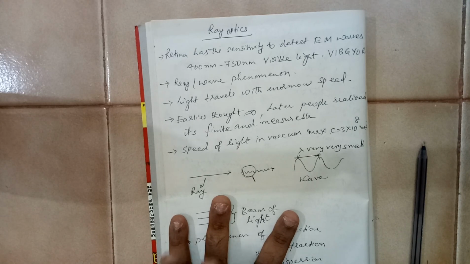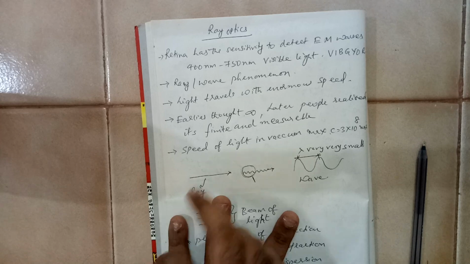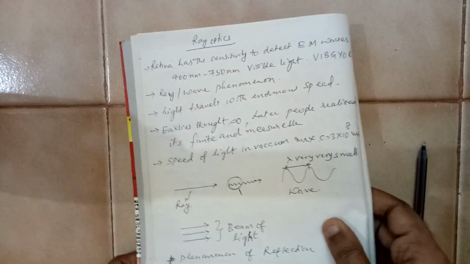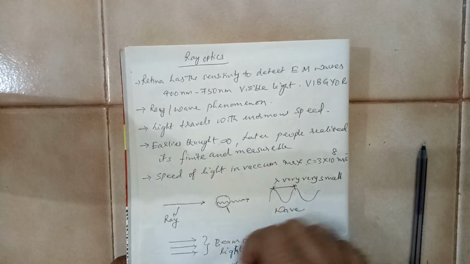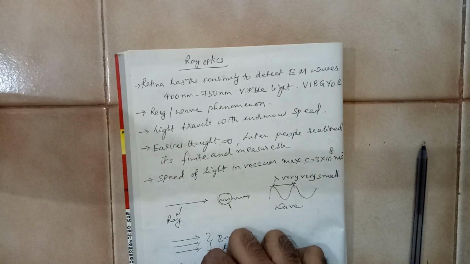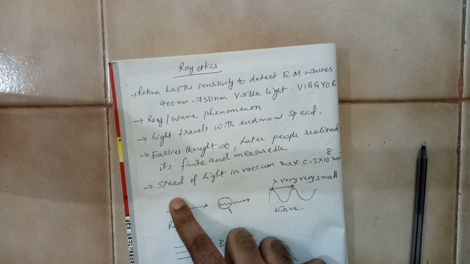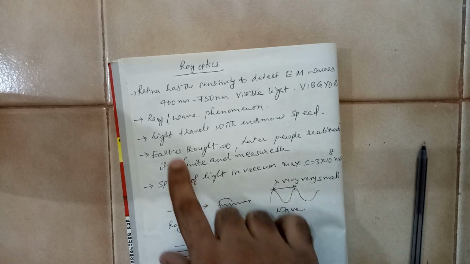Our retina is able to detect waves in this wavelength range, commonly known as VIBGYOR: violet, indigo, blue, green, yellow, orange and red. These are the lights which we are able to see, and you may mix two colors and get another color. So this is the visible light range.